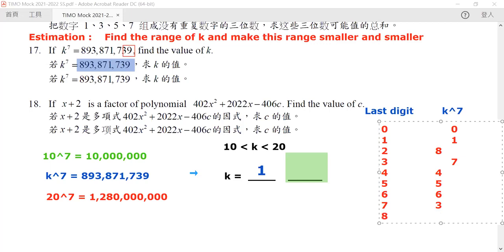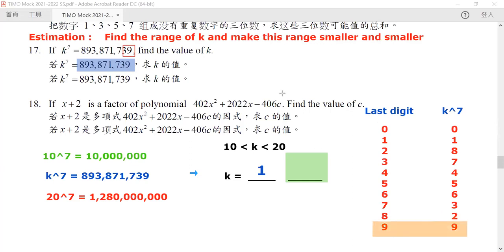How about 8? 8, when you raise it to the power of 7, is equivalent to raising it to the power of 3, in which case it would be equal to 8 times 8 is 64, so the last digit is equal to 2. And how about 9? 9 will have a last digit equal to 9. So if you check all these numbers, you will find out that actually there's only one number that satisfies our requirement. It is our 9, right?